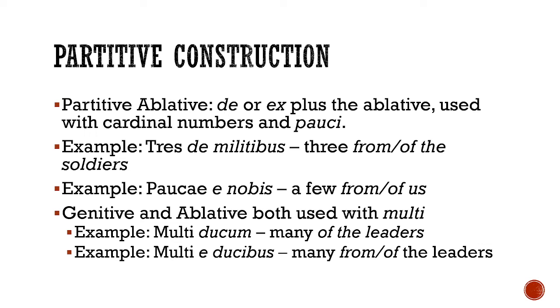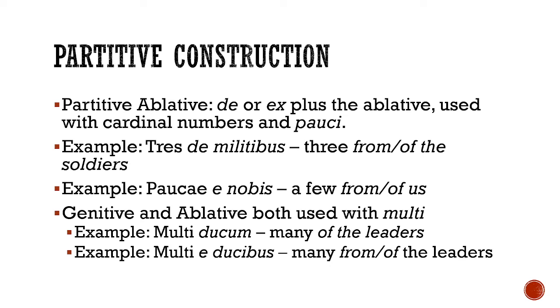All right, so the key thing to remember is depending on what the part is, that's what kind of case your partitive is going to take. If your part is a word like quis, or if it's nihil, or some other kind of adjective like that, or if it's just a plain noun, then your partitive is going to be a genitive.